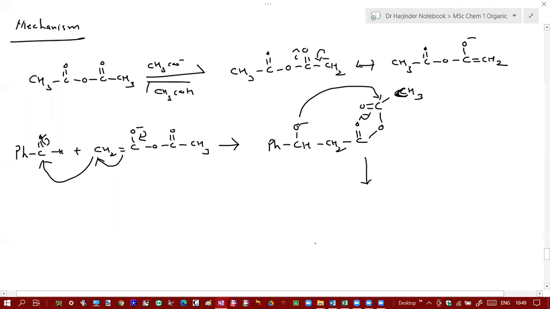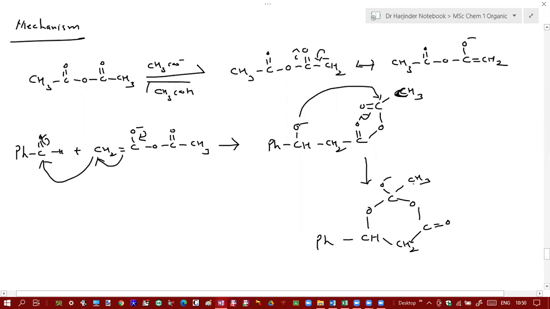So it will become phenyl CH CH2 C double bond O oxygen, and here it was the oxygen, here it attacks over there, shifts over here, O negative and methyl.